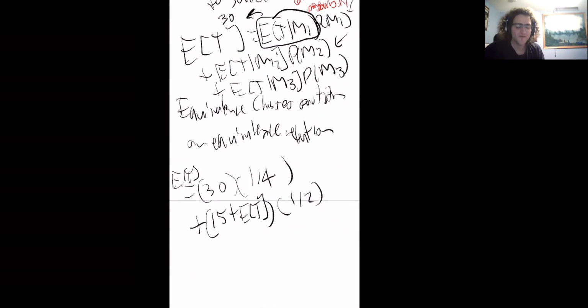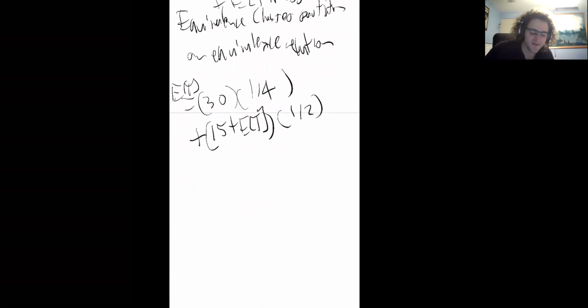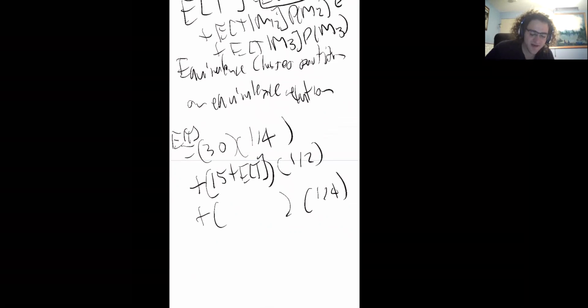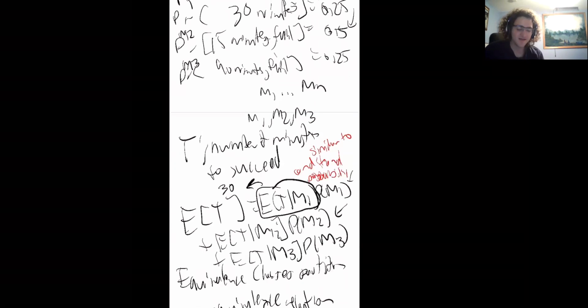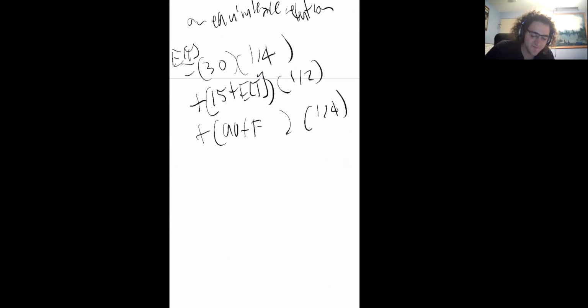This appears on both sides of the equation, and so I can work with that. It's a similar story for my last event, where I take 90 minutes and then I reset, so I have 90 plus my expected value. Then I can solve this via some algebra.